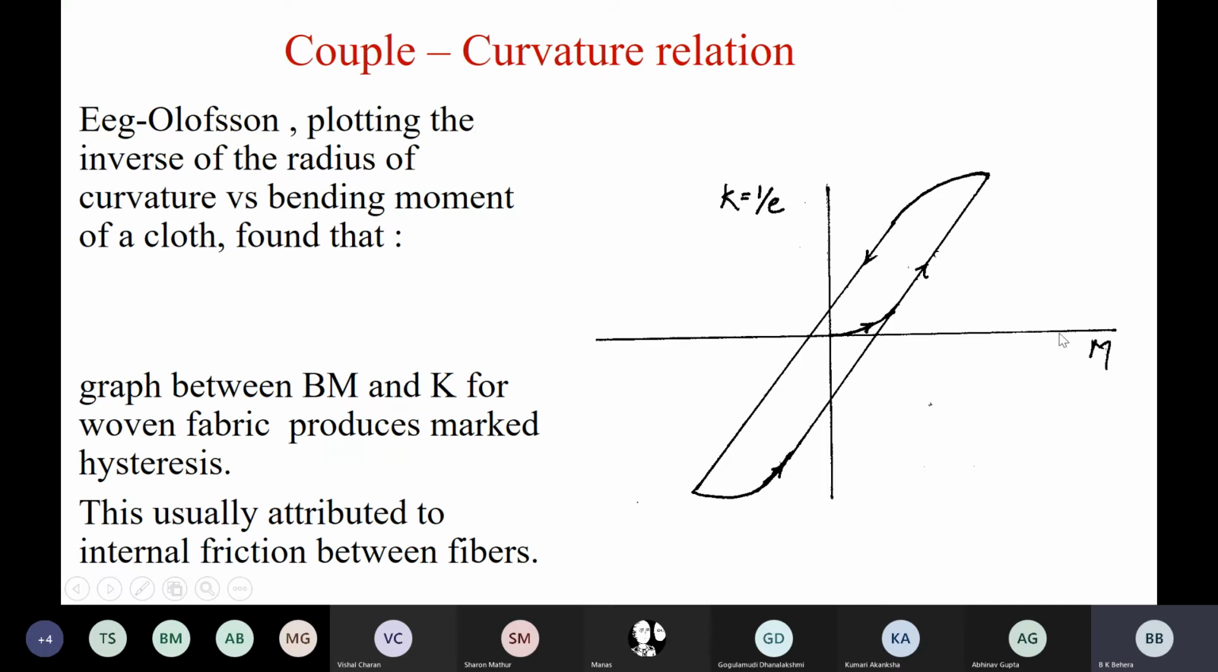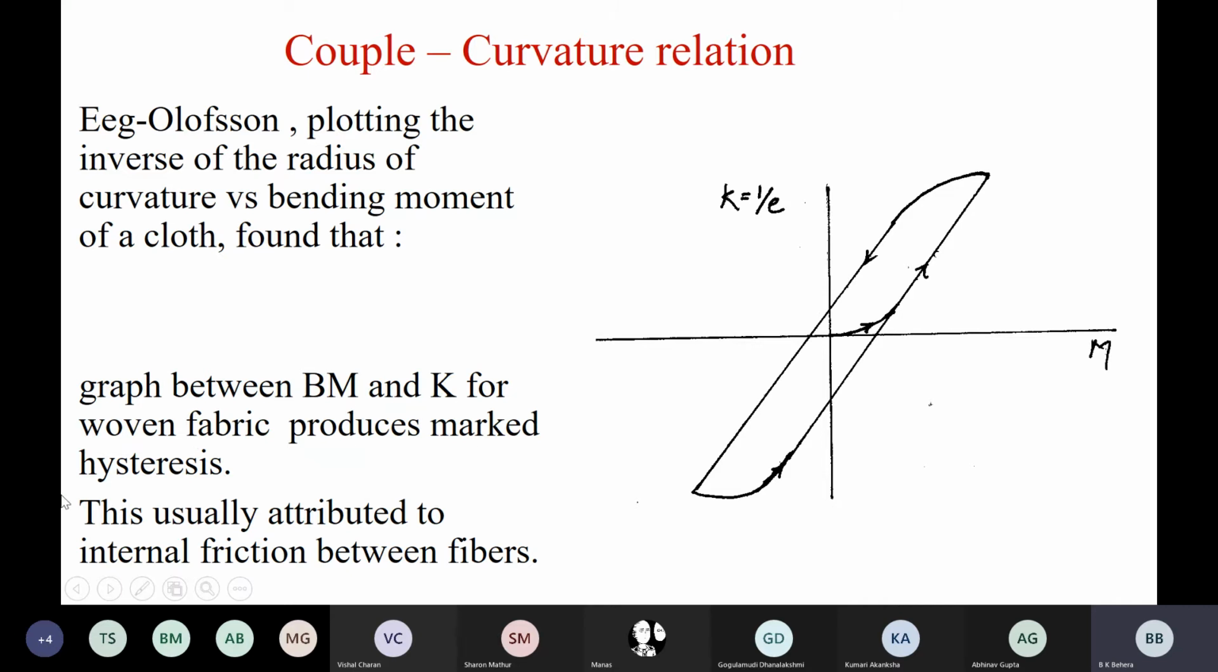constants or variables. So that is independent variable, dependent variable. It is up to you, and the arrow will be changed. But anyway, what you see here is a relationship between curvature and couple, and for a plain woven fabric, this is the typical shape of the couple curvature relationship. So BM means bending moment, that is couple applied.